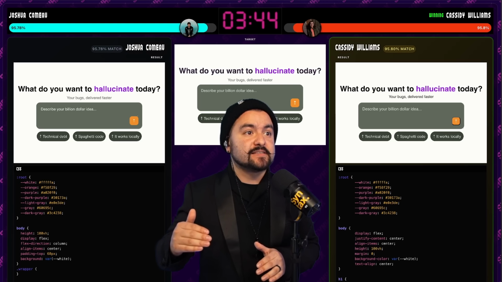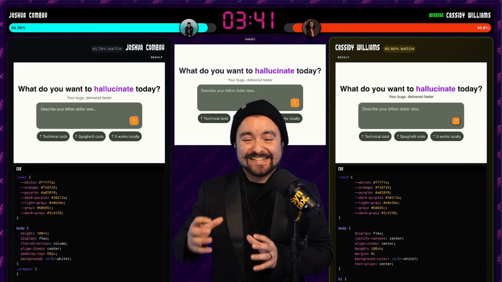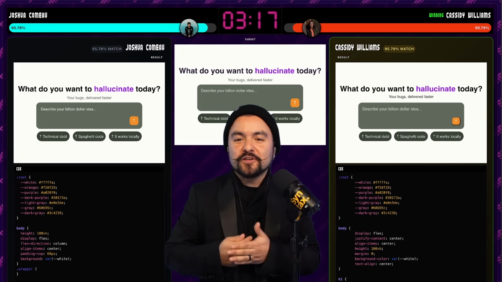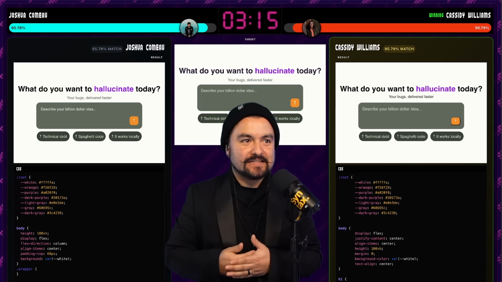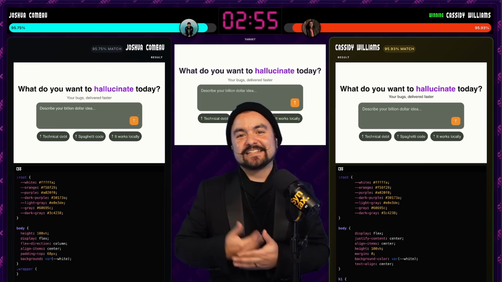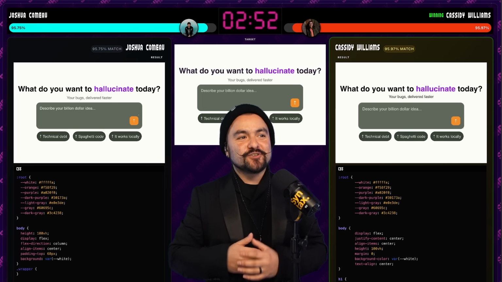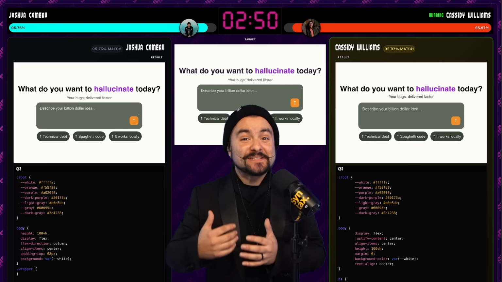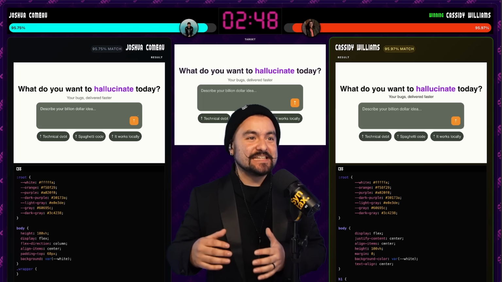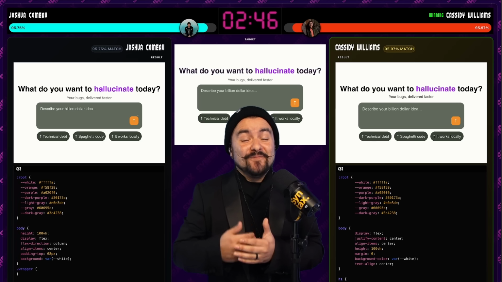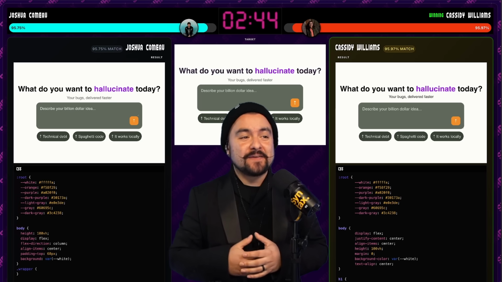3 minutes, 45 seconds left. They're pixel pushing. They're racing for percentage points. Cassidy Williams is winning by 0.1%. Wow, what a close race. It's so sad to see in the early rounds here, two incredible competitors. One of them is going to have to go. These are some of the highest scores we've seen in this round 1 challenge, and one of them is going to be knocked out, but that is the name of the game.